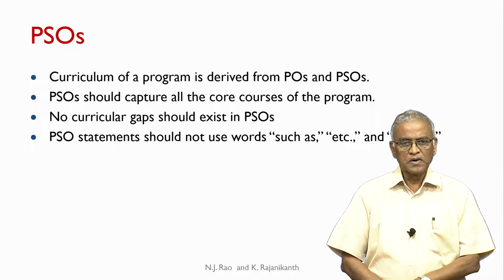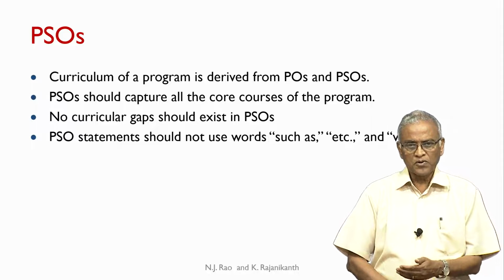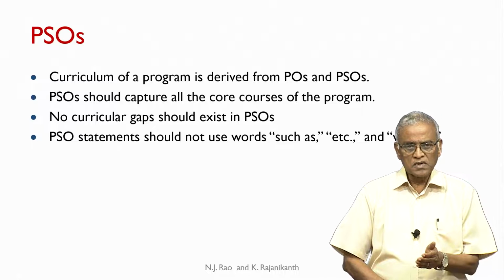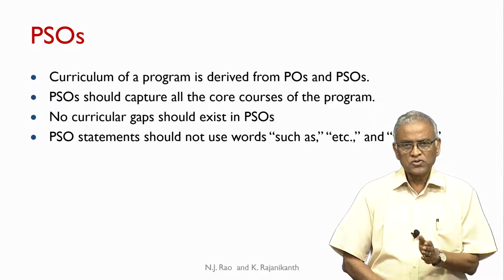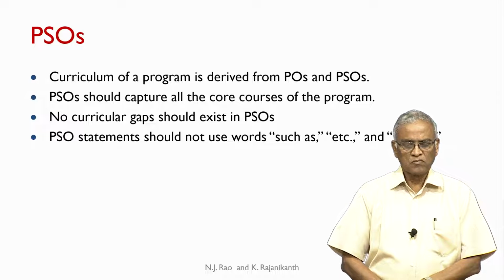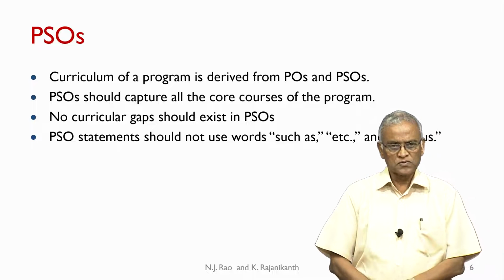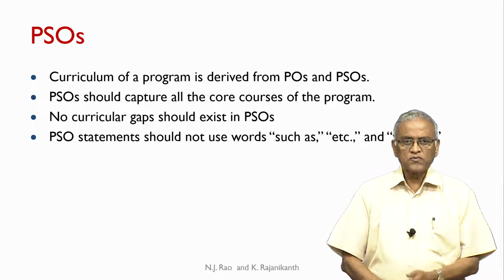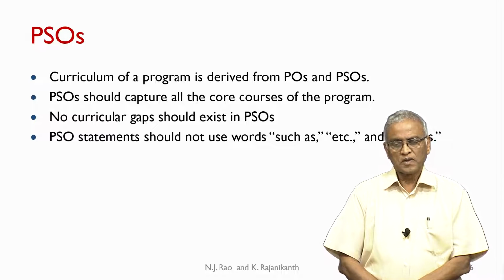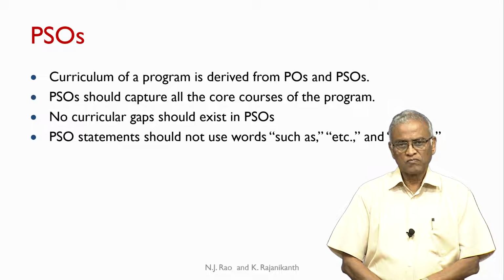But if you remember that the curriculum of a program is derived from POs and PSOs, curricular gaps should not be there in PSOs, because the curriculum is supposed to come from PSOs, and PSOs should only capture the core courses of the program, not the electives.